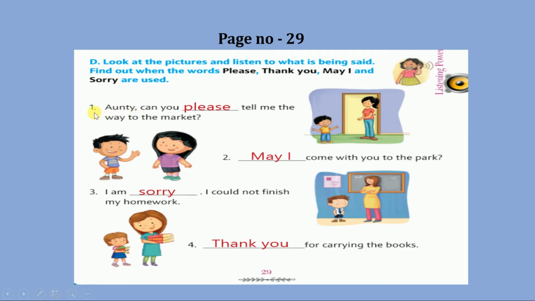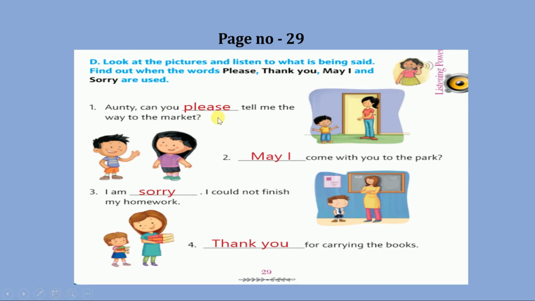So the first is to observe the picture. Here the boy is saying something or asking something. Let me read the blank. Auntie, can you dash tell me the way to the market? So here the boy is requesting, the boy is asking the auntie, right?